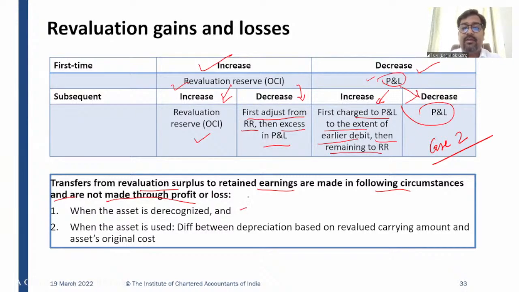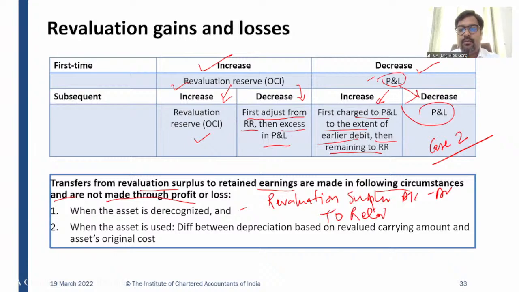And what is the accounting entry? The accounting entry will be revaluation surplus account debit to retained earnings account, right? So it will not route through P&L. It will be routed through balance sheet to balance sheet. Revaluation surplus account debit to retained earnings account. Sir, what happens?